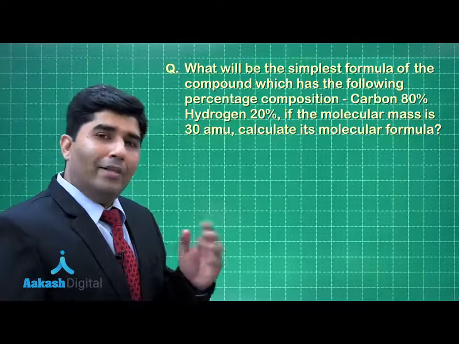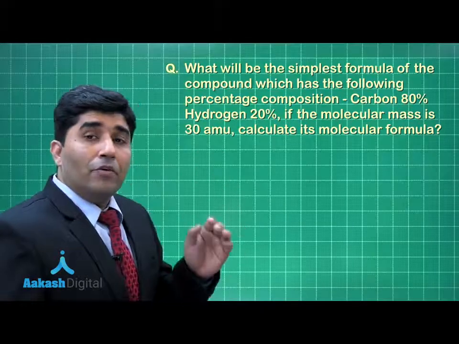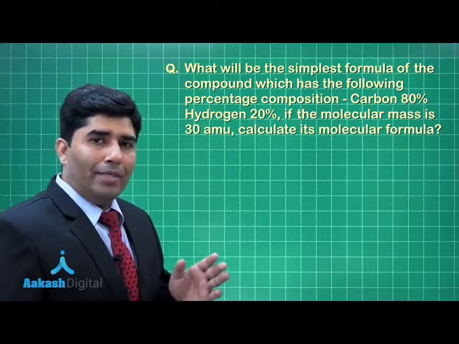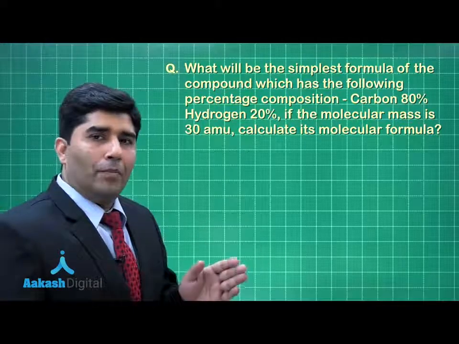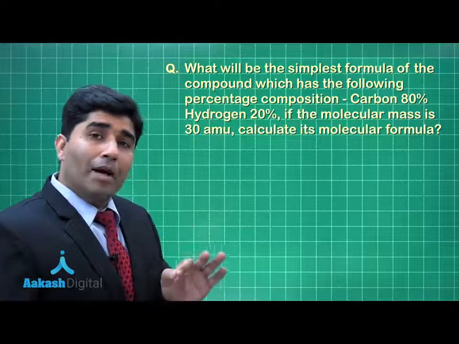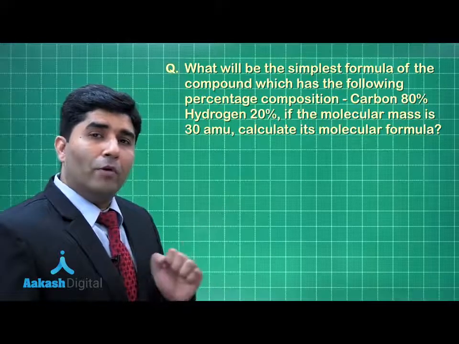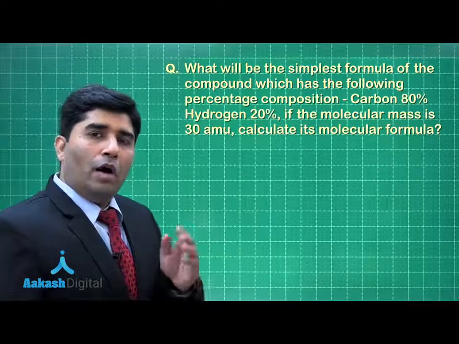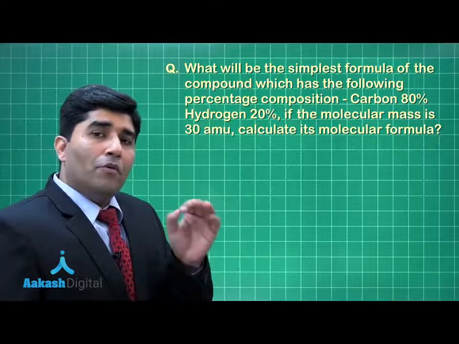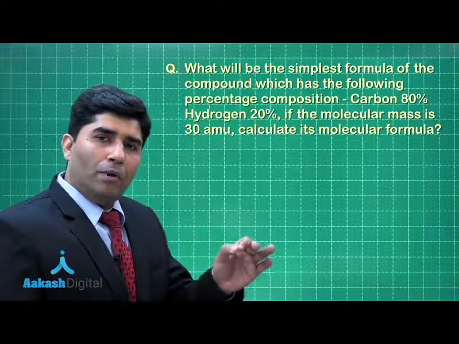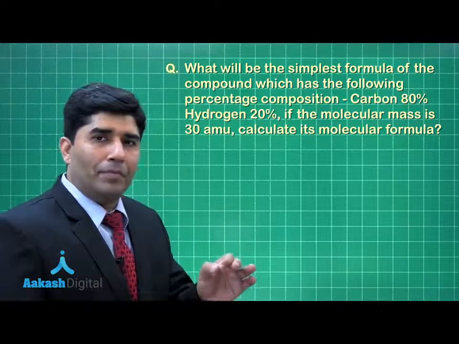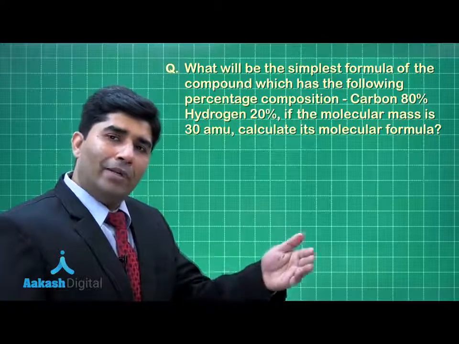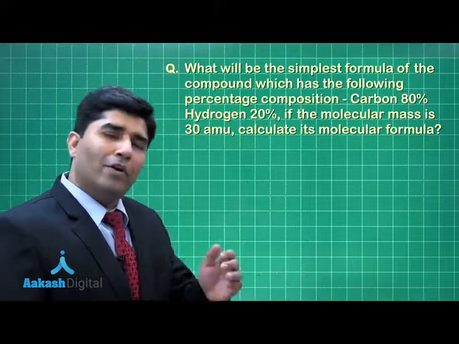Now, in this question, he is asking, find the empirical and the molecular formula if the carbon percentage is 80% and hydrogen is 20%, and the molecular mass of that particular compound is given, equal to 30 AMU. So, how to find the molecular formula? First we have to find the empirical formula, and we have to follow certain steps. So, we will follow those steps and find the empirical formula and then the molecular formula. So, let us start the solution.